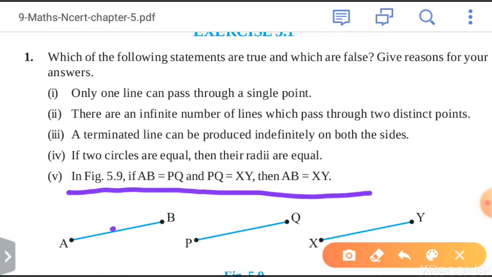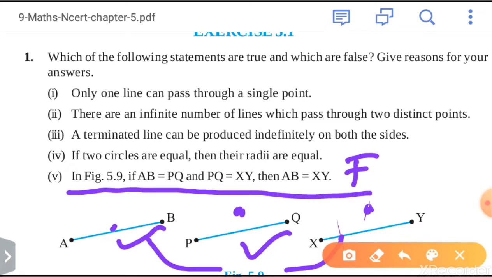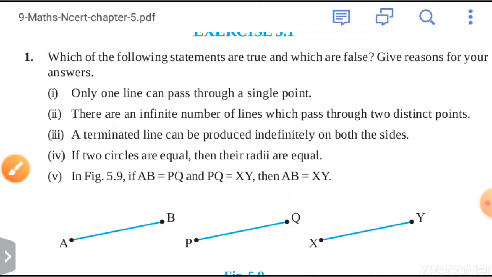If AB is equal to PQ and PQ is equal to XY, then AB equals XY. Yes, it is true, because if the first one is equal to the second and the second one is equal to the third, then definitely the first is equal to the third. Now see the next.